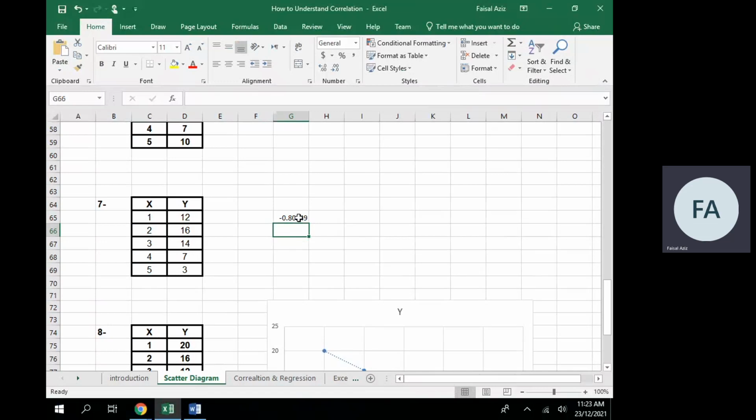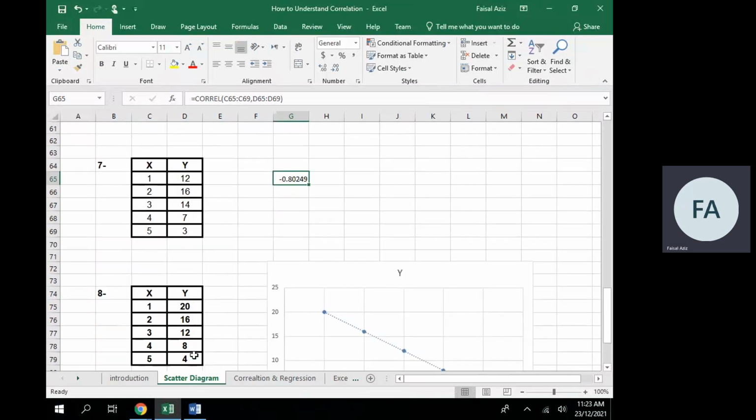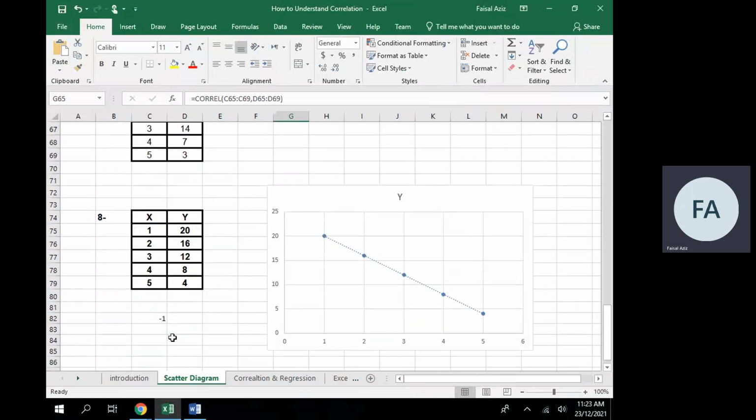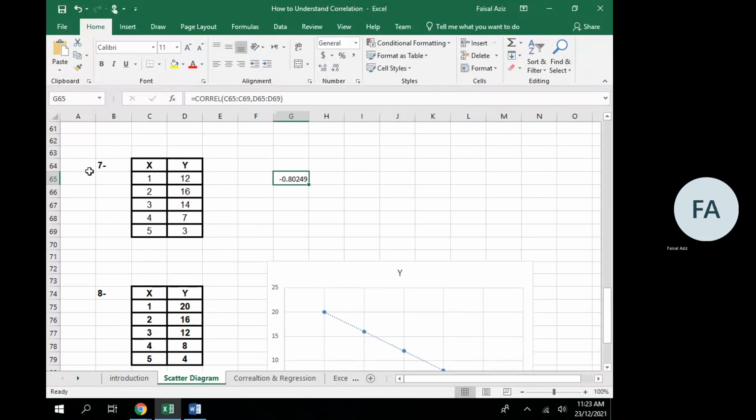Now you see the correlation is -0.80. So in data set number 8, the correlation was -1, and in data set number 7, the correlation is -0.8. If it is -0.8 to -1, this falls in the category of strongly negative correlation.